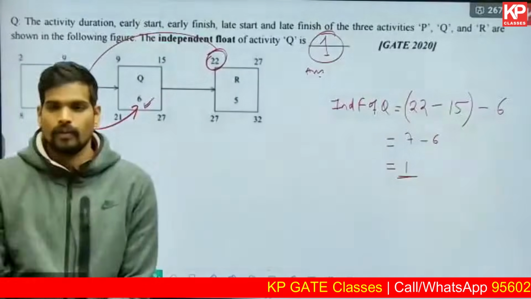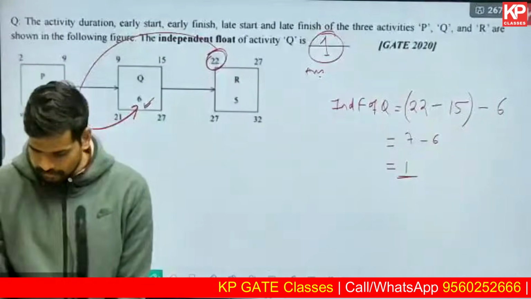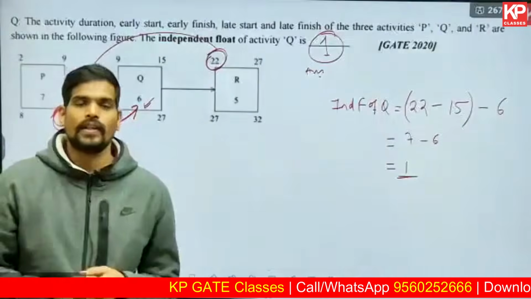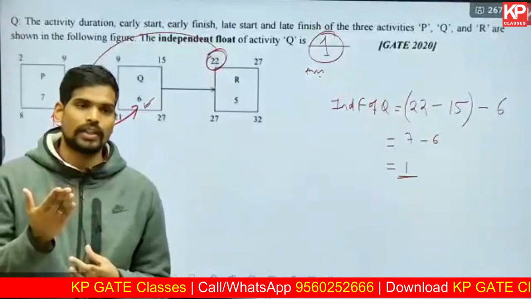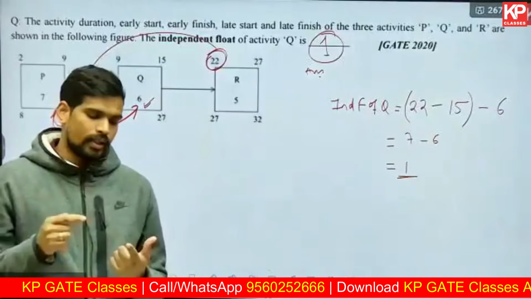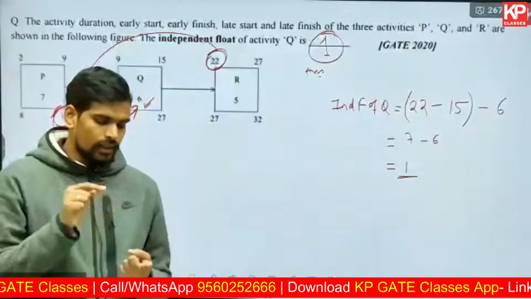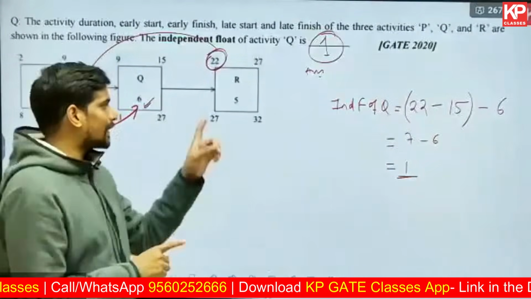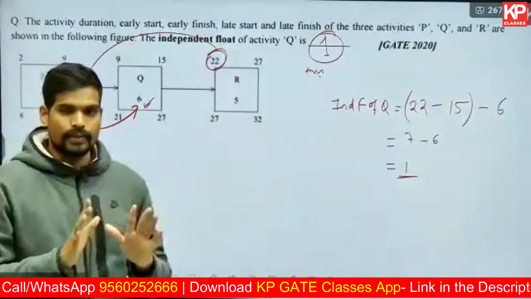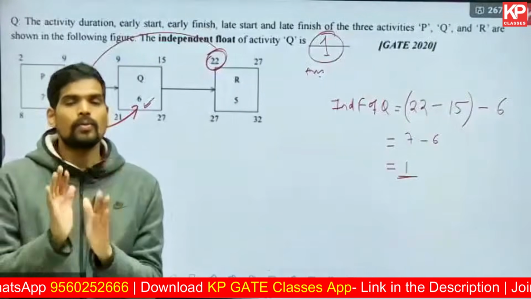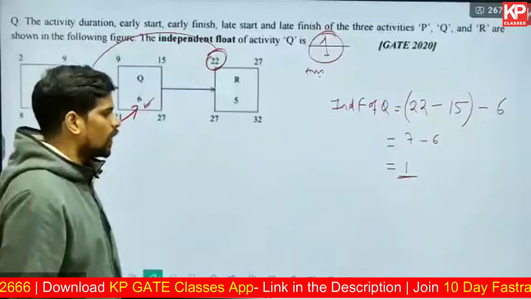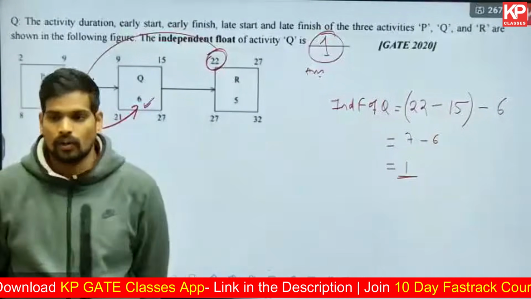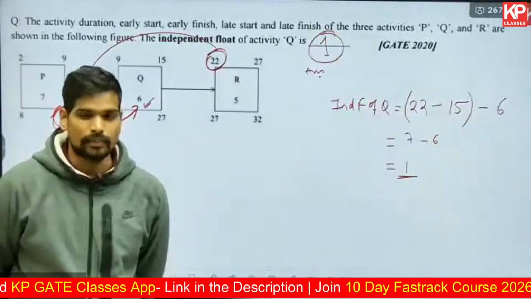I hope the basics are clear for you. In addition to what we have studied, if you don't know how to draw the network, you should prioritize that. Your priority should be to understand how to draw the network, how to do the forward and backward pass calculation, and how to find these numbers. That is an additional part which you can do from your end if you don't know that. If you know that already, that's well and good. So these are the basics of the important parts of project management.